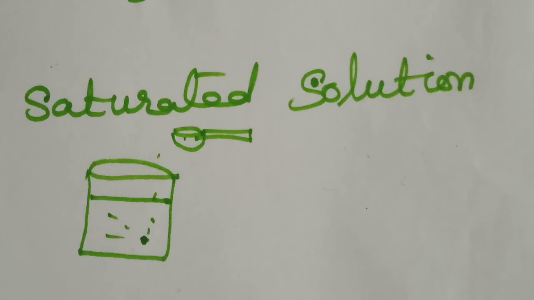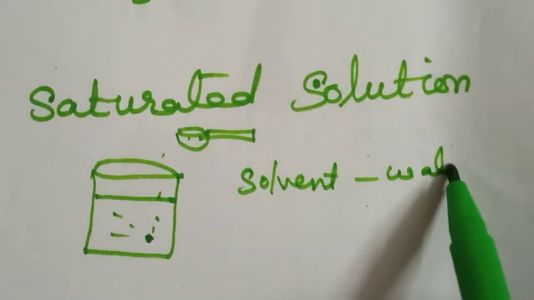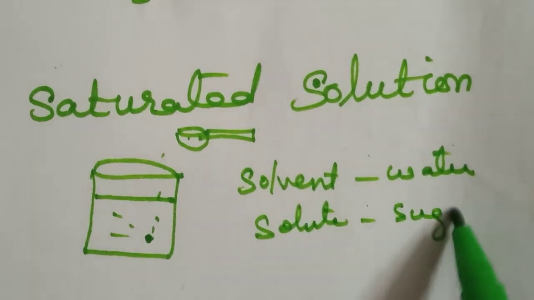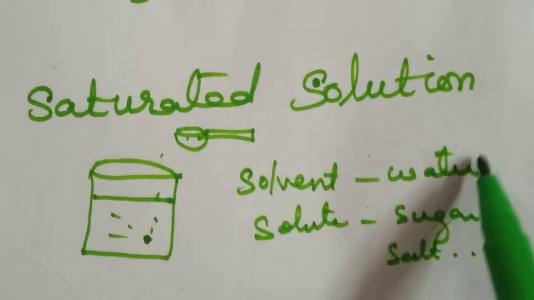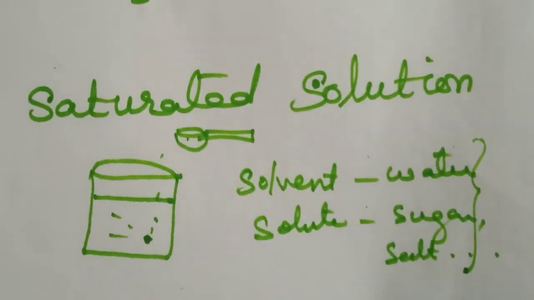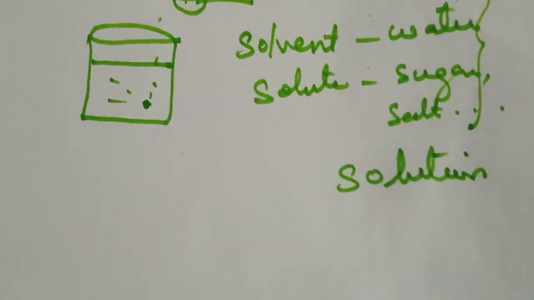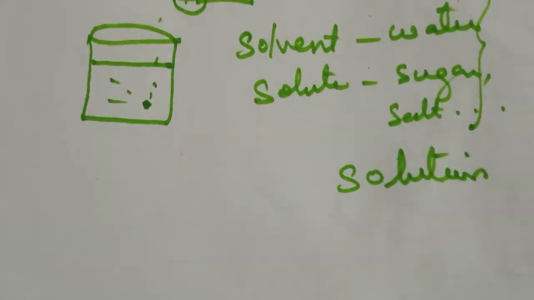So solvent means what? Water. Solute means what? Sugar or salt or whatever. Understood? These two together we call a solution. So a solution which cannot dissolve any more of a solute at a given temperature is called a saturated solution.